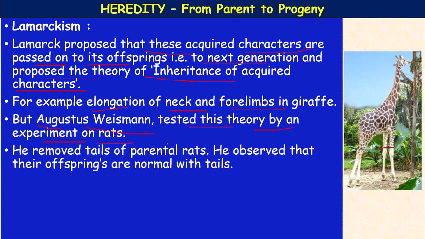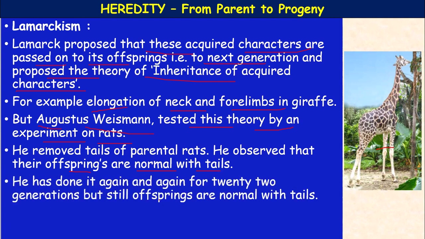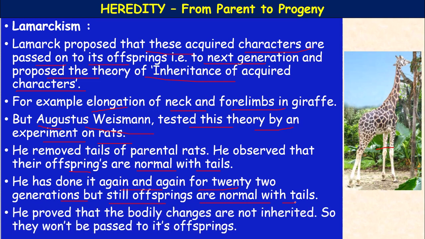He removed the tails of parental rats and observed that their offspring were normal with tails. For several generations he repeatedly removed the parental tails, but the progeny produced by crossing them had normal tails. He did it for 22 generations, but still the offspring were normal with tails. He proved that bodily changes are not inherited, so they will not be passed to offspring.